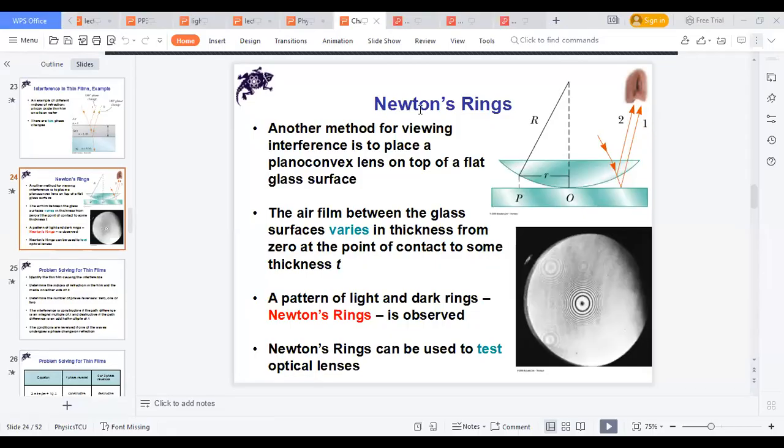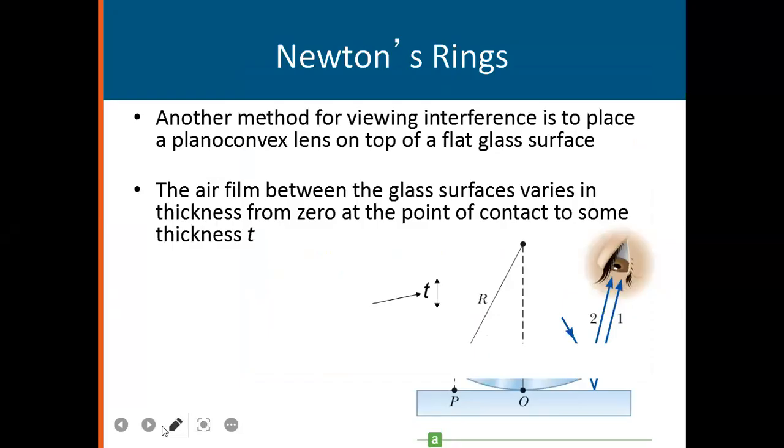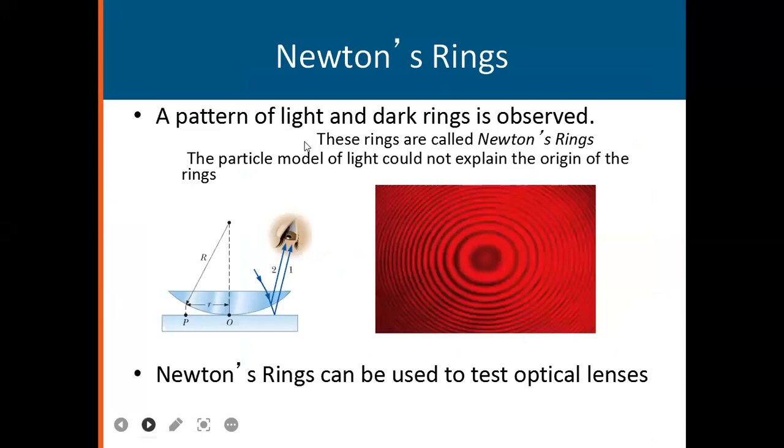So actually, what will be the Newton's ring? You must know about this and the thickness. So a pattern of light and dark rings is observed. The rings are called Newton's rings. The particle model of light could not explain the origin of these rings. Newton's ring can be used to test optical lenses.